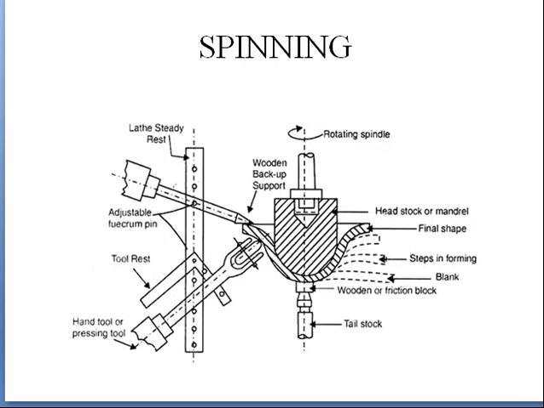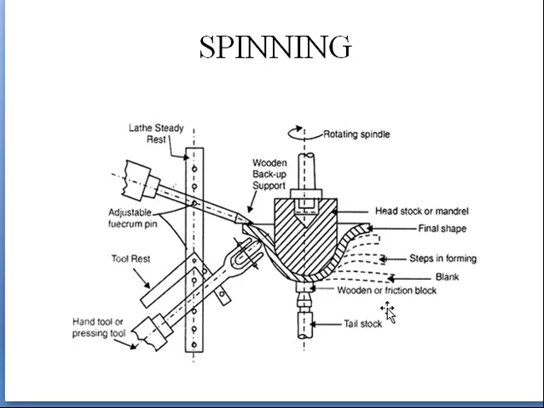Next one is spinning. Spinning is of two types: cold spinning and hot spinning. If we are doing the spinning operation below the recrystallization temperature of the workpiece which we are using, then we call it cold spinning. And if the spinning is done above the recrystallization temperature, then we call it hot spinning. This spinning process is generally used for making axisymmetric components.